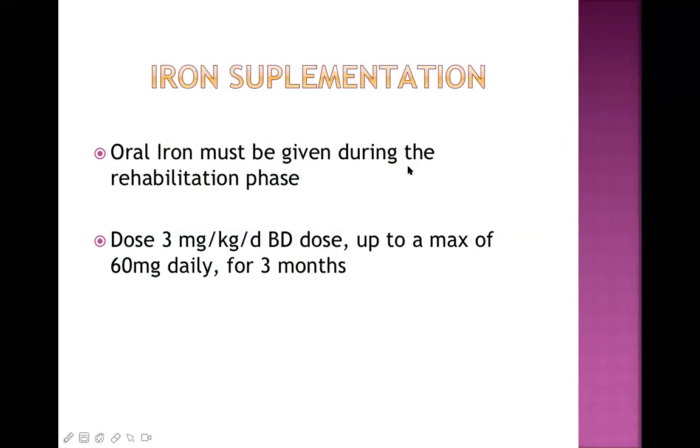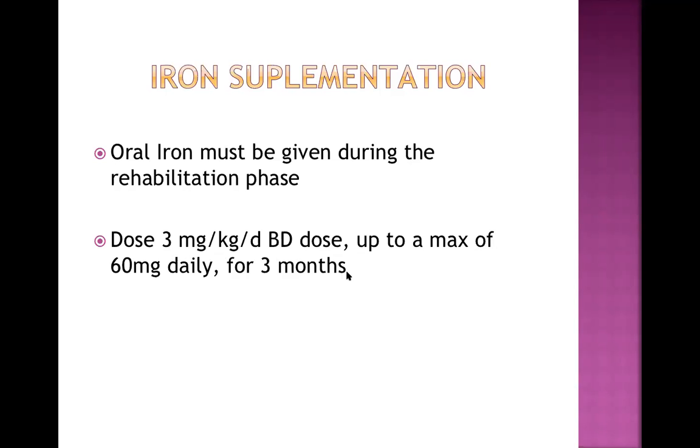So oral iron must be given during the rehabilitation phase, and this is the dose of the iron. See here, 3 milligram per kg per day in 2 divided doses. Okay, you can remember this. This is very easy to remember. 3 milligram per kg per day in 2 divided doses, and this is the maximum daily dose, 60 milligram daily for 3 months. Now, when we talk about the treatment of iron deficiency anemia, we'll repeat this again.